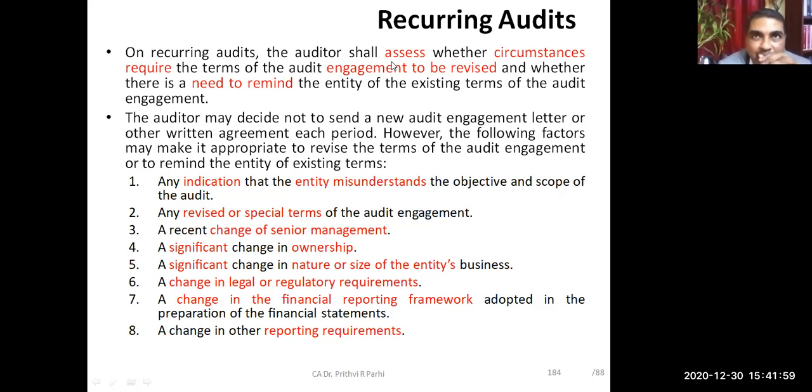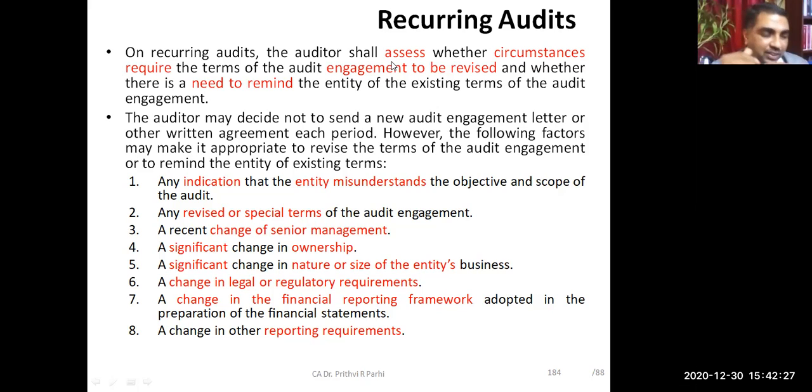But is that kind of communication also required in case of a recurring audit? Recurring audit means that the auditor is appointed for a year, and next year the appointment is renewed. Next year again it may be renewed. When this kind of renewal happens, normally people assume that management already understands what their responsibilities are.